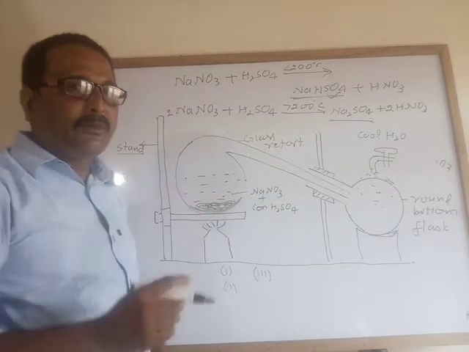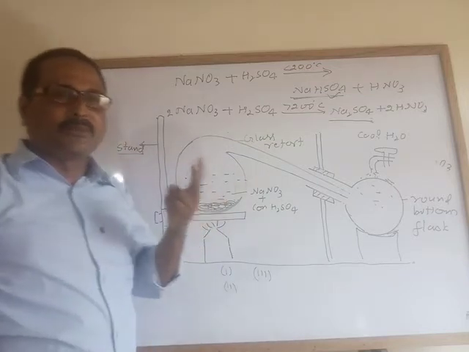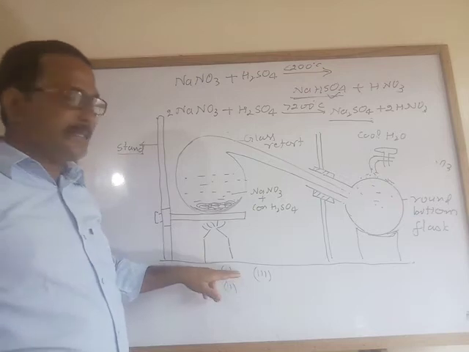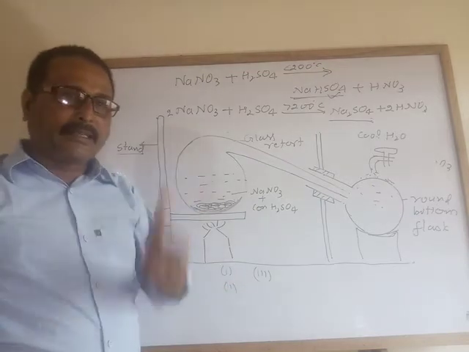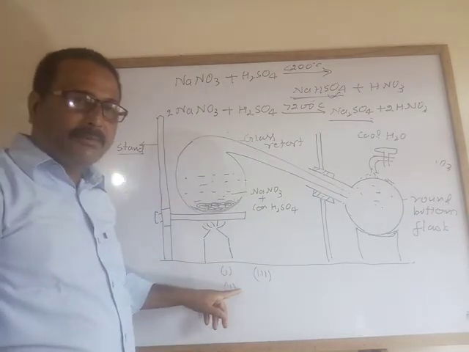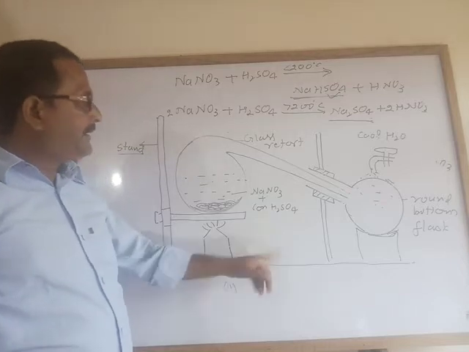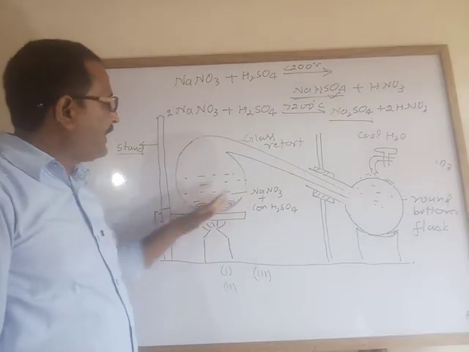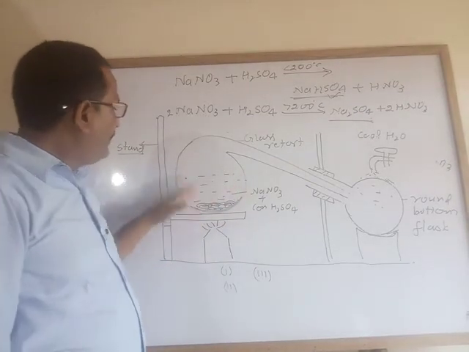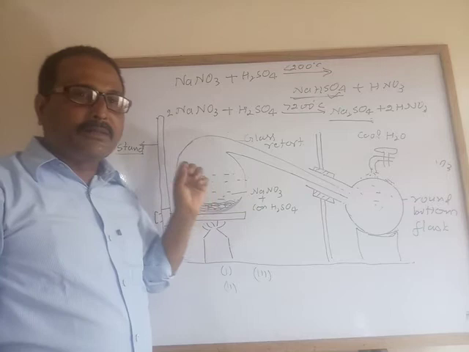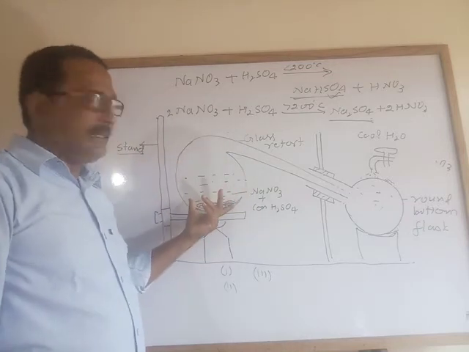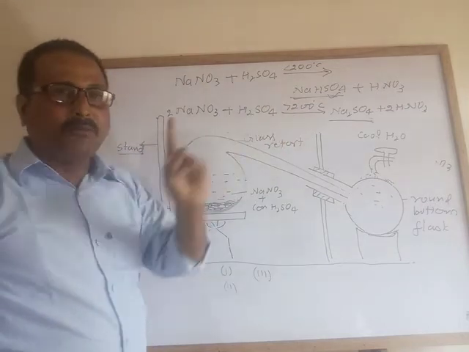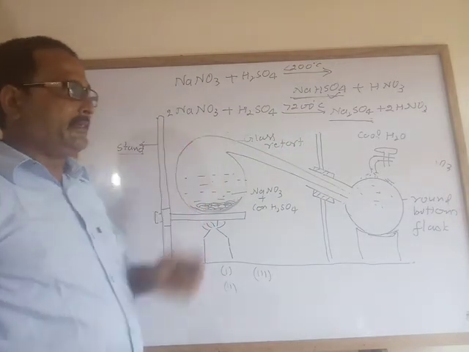So what is the reason? What happens if temperature will be more than 200 degrees Celsius? First reason, glass apparatus may be damaged. Second reason, wastage of the fuel. Third reason, it forms hard crust of the compound which sticks on the side of the glass retort and is difficult to remove easily. Okay. So the temperature should not be more than 200 degrees Celsius.